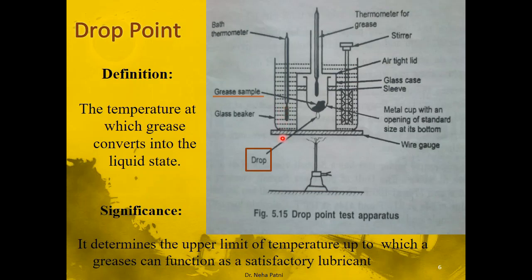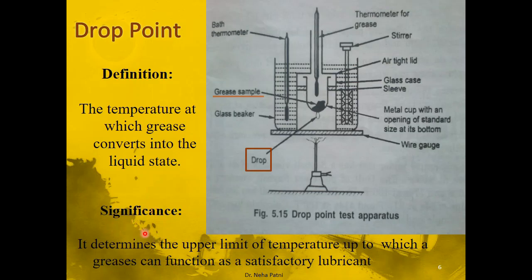When you are heating it, you just have to observe what is happening inside the grease. As soon as you observe a drop coming out of it, that is the temperature up to which the grease was stable. So drop point is the temperature at which grease converts into liquid state. Now what is the importance of finding it?